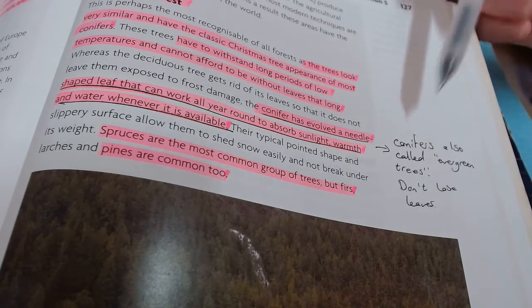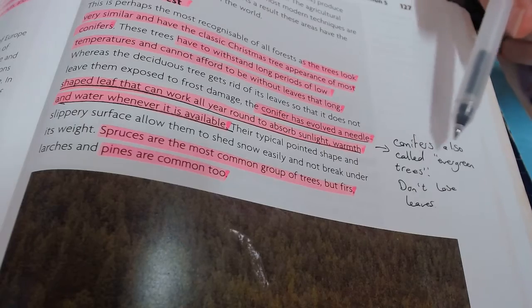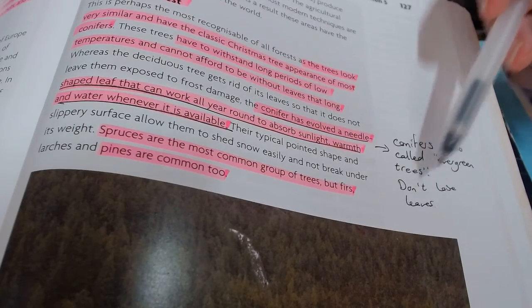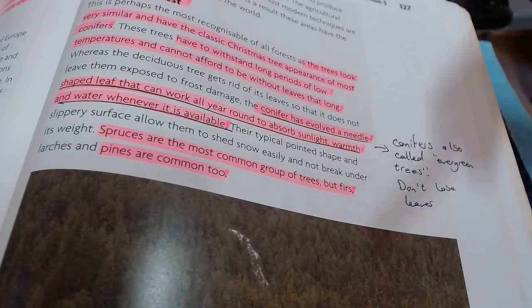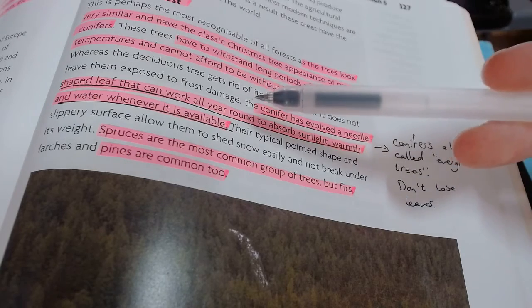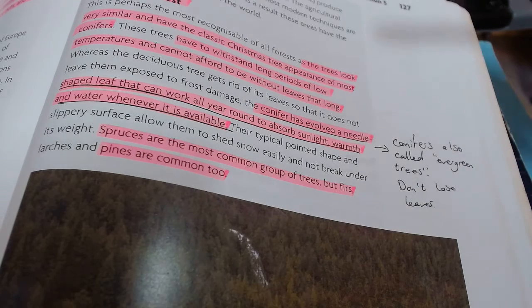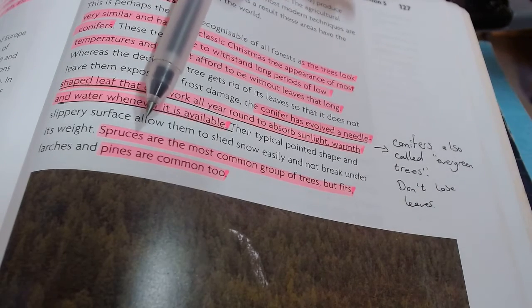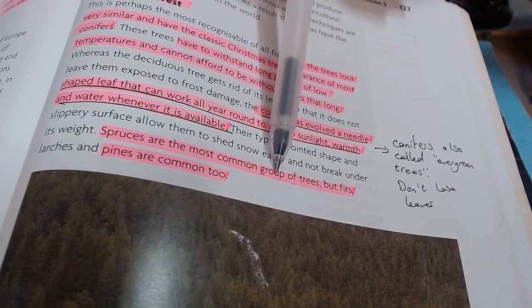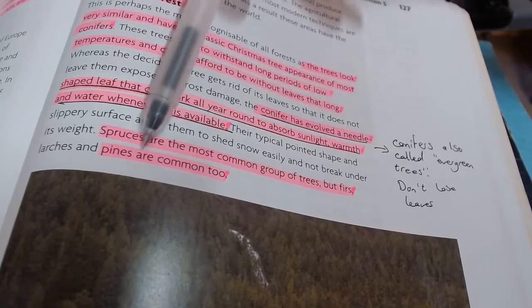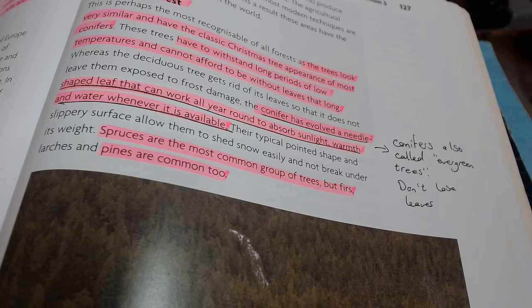So I have it here, conifers, also called evergreen trees. They don't lose their leaves. And that's the big difference between coniferous forest and deciduous forest. Deciduous do lose their leaves, whereas conifers do not. Okay, again, just 3 little examples. Spruces are the most common, firs and pines. Right, they're the most common types. All right, so again, you find a lot of these in places like Russia and Canada and Alaska and so on.